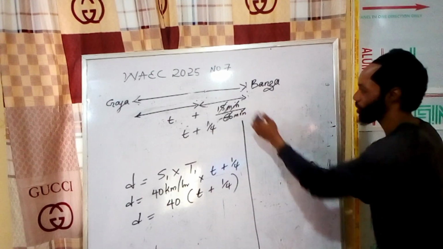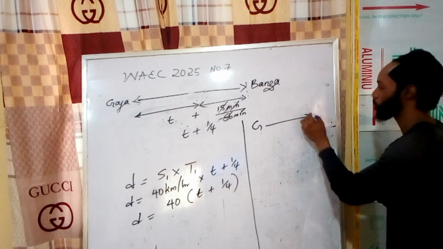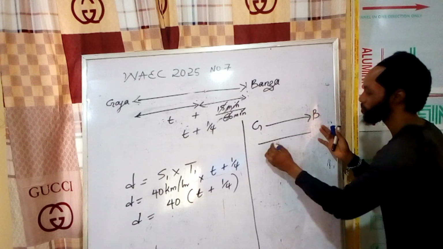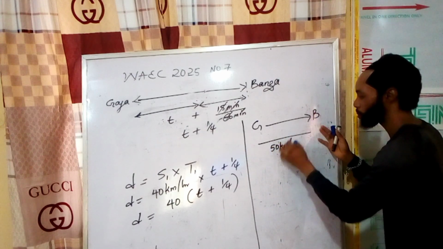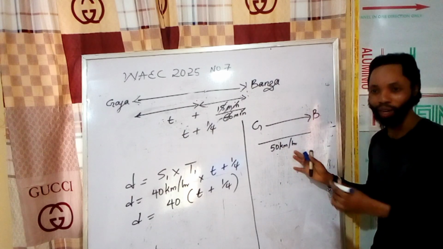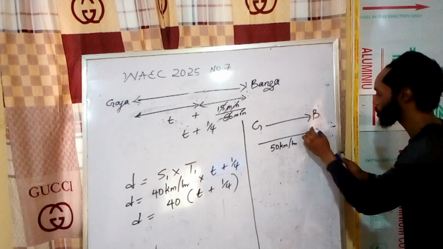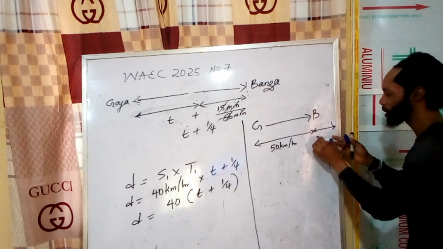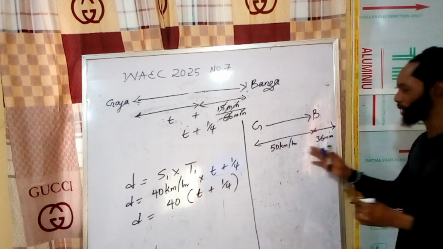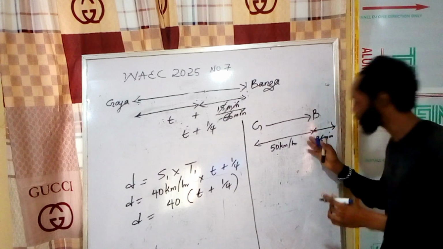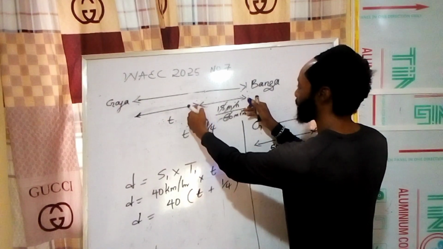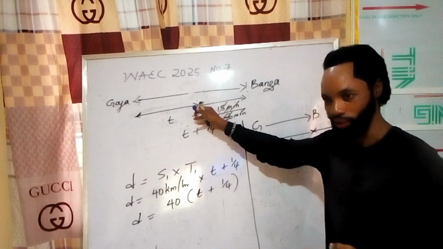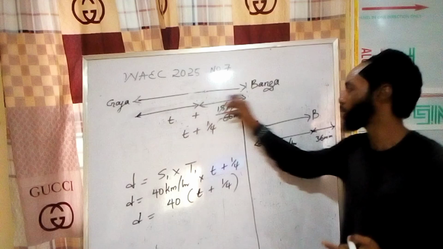Now let's understand that again. G for Gaba and B for Banga. Now we say that if he moves at 50 kilometers per hour, what will happen? He will arrive 36 minutes earlier. You can see he has exceeded it. So we are going to subtract to come back here. Remember, we added; at 40 kilometers per hour it was literally here, so it will be 15 minutes late. That's why we added 15 minutes.